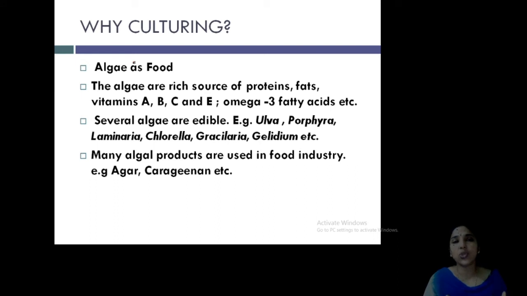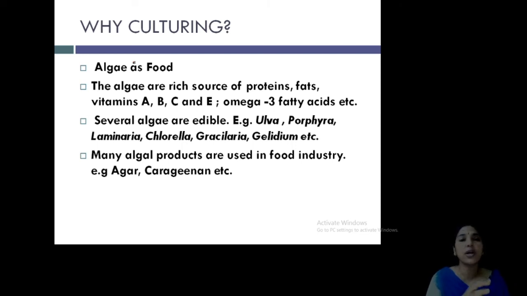Some algae are also rich in vitamins A, B, C and E, omega fatty acids, etc. Several algae are edible like Ulva, Porphyra, Laminaria, Chlorella, etc. So you need a pack of chlorella. How is it available? You need only chlorella. How is it possible? Only by culturing. Clear? And many algal products are used in food industries like agar-agar.